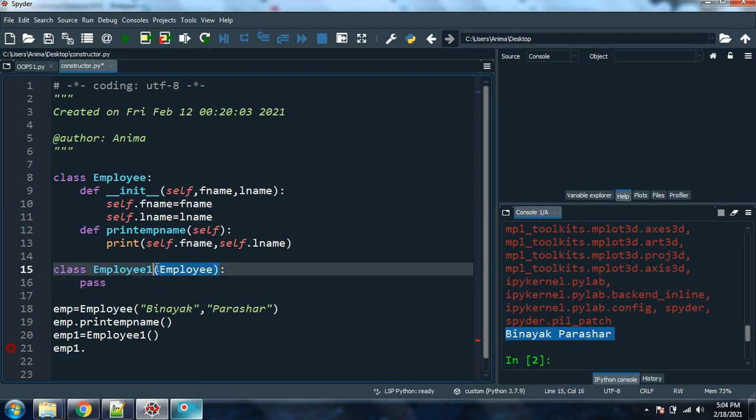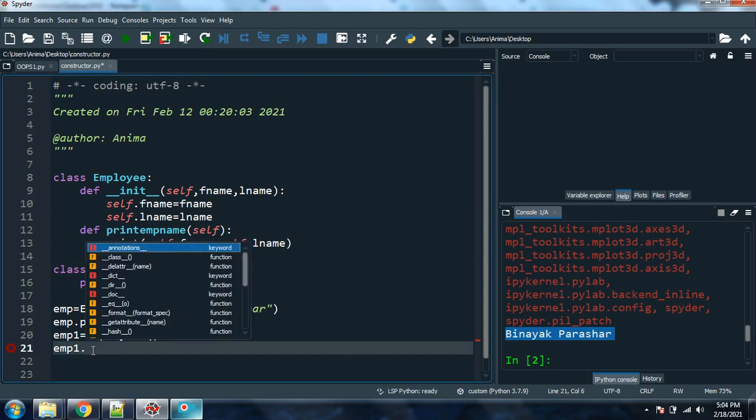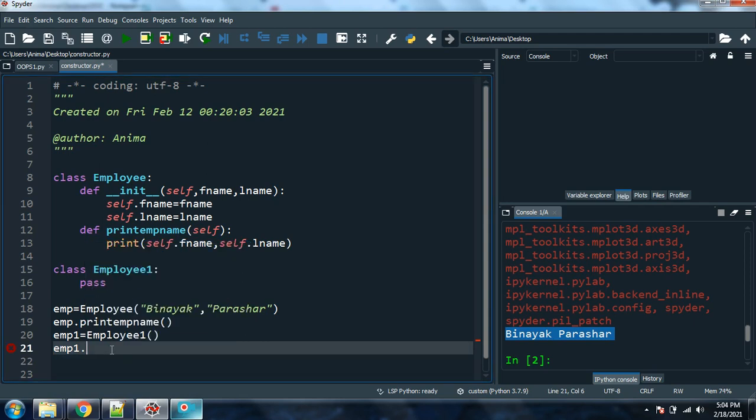Now suppose I don't mention this, and here I'm simply writing dot. Now let us check it out. See, nothing is coming. Can you check it out? Nothing is coming. So that means this is not able to inherit some of the characteristics. Characteristics are nothing but the methods, the variables, the properties that are incorporated into the parent class.